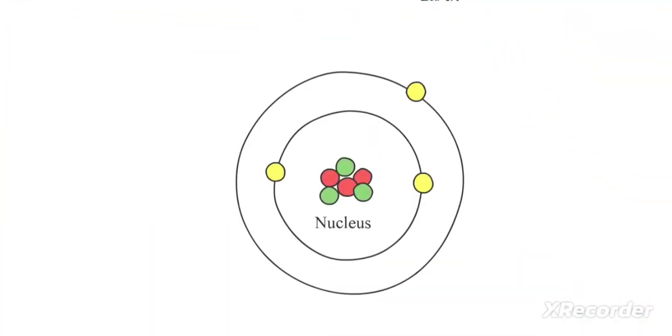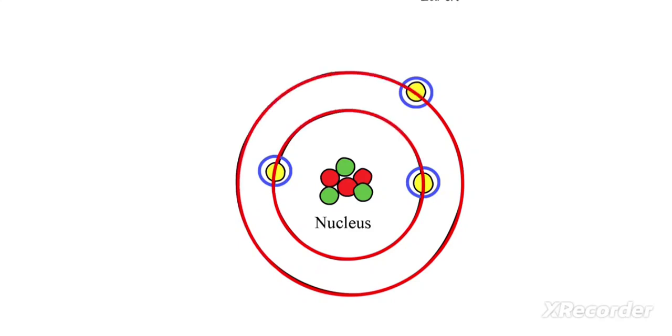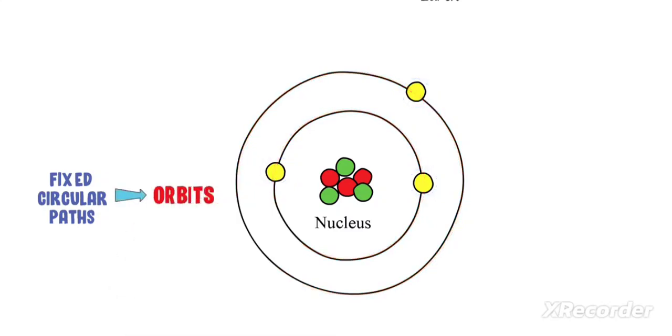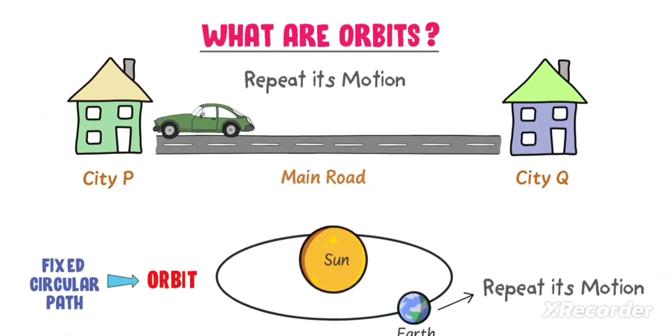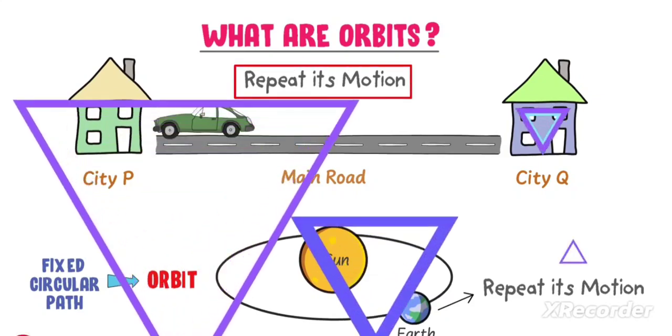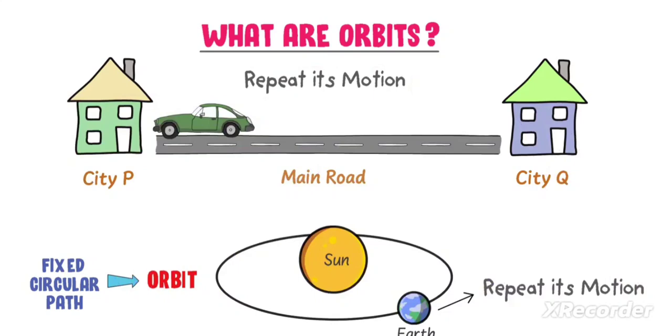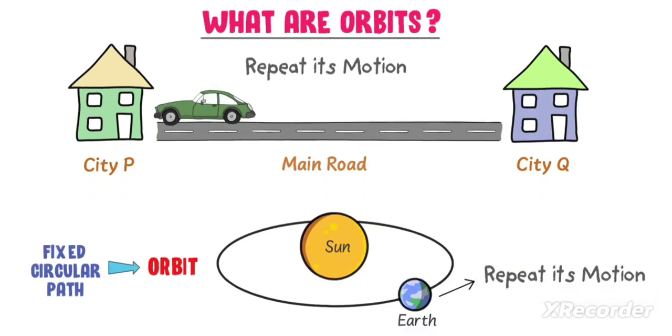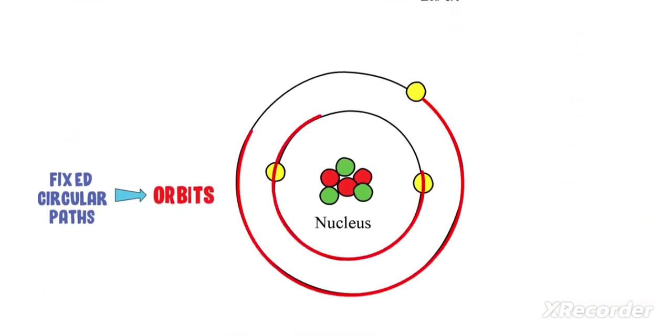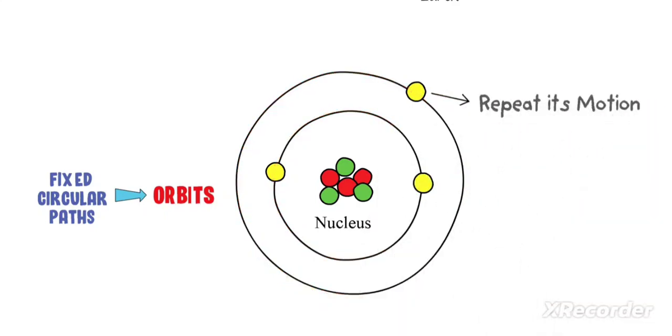Now consider an atom. Just like planets, electrons also revolve around the nucleus over fixed circular paths. We also call these fixed circular paths orbits. Now listen carefully. This car moves over the same straight path and repeats its motion. The Earth moves over the same circular path or orbit and repeats its motion. Similarly, electrons also move over the same fixed circular paths and repeat their motion.